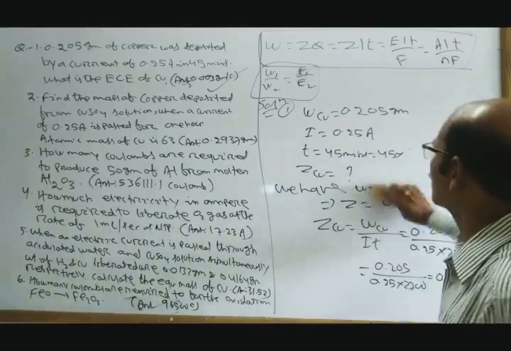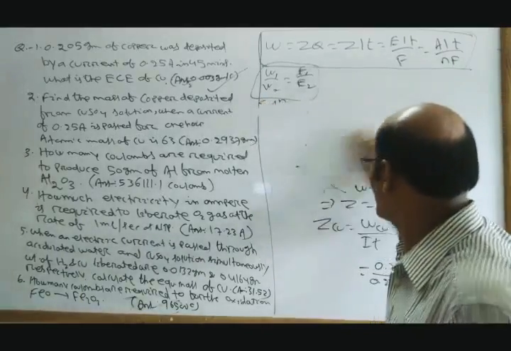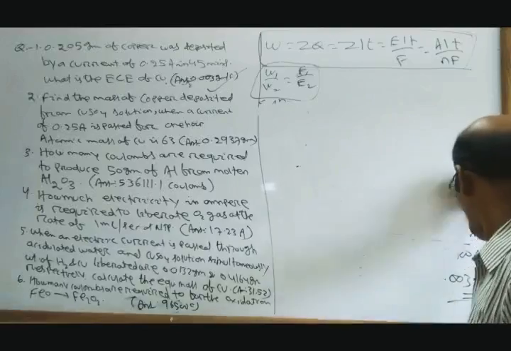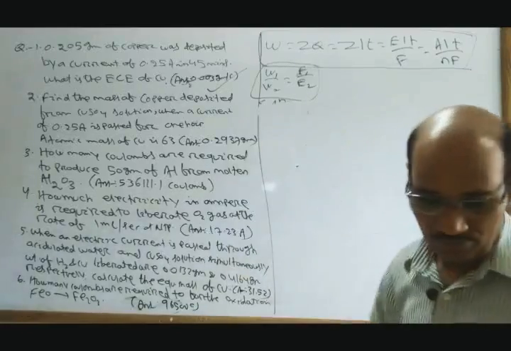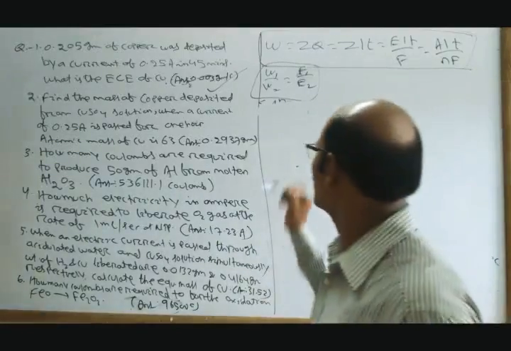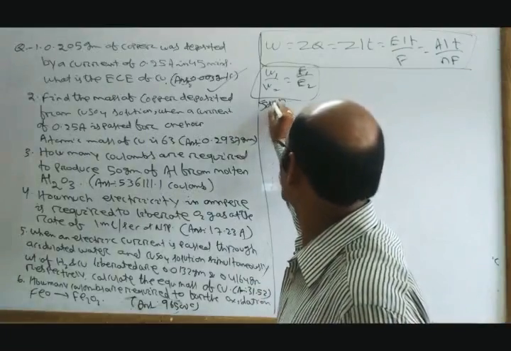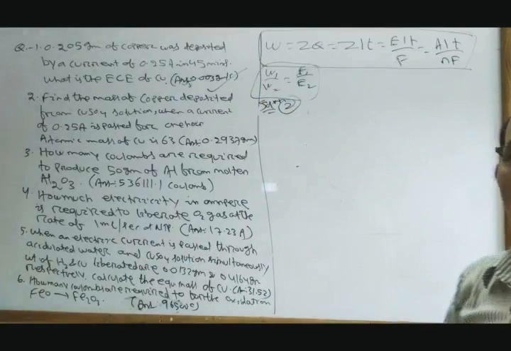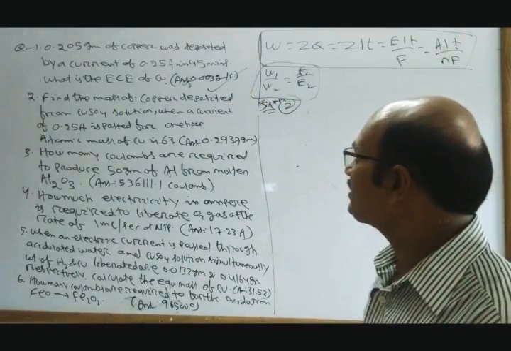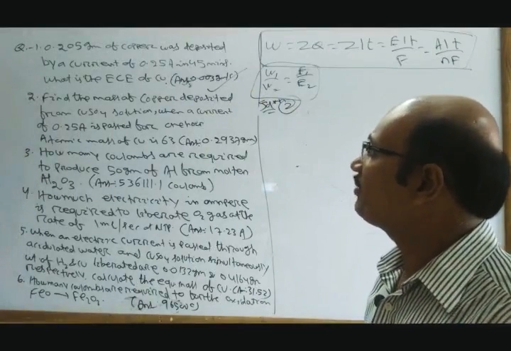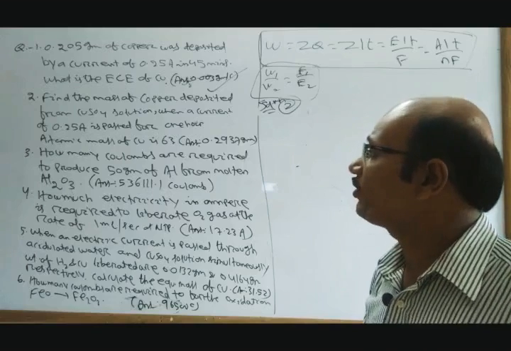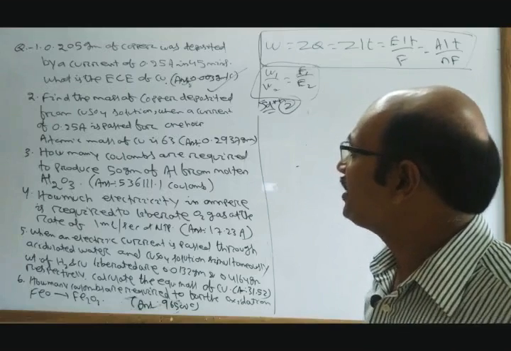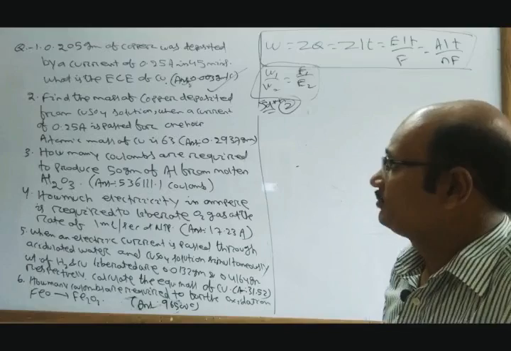Number 2. Find the mass of copper deposited from copper sulfate solution when a current of 0.25 ampere is passed for 1 hour.